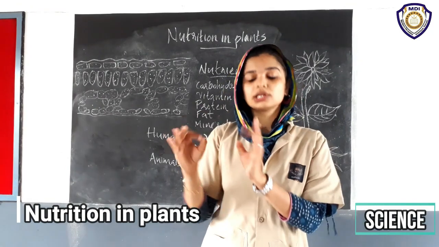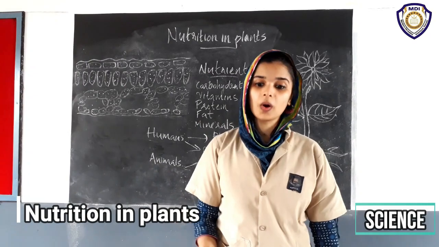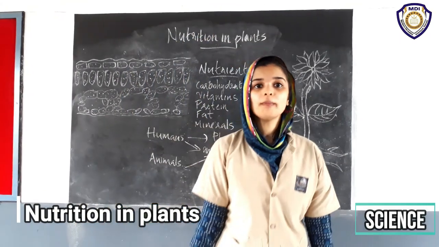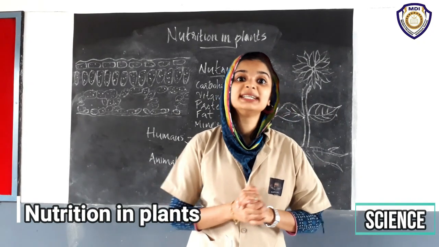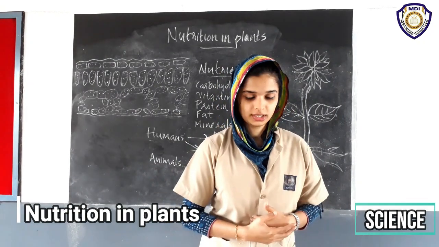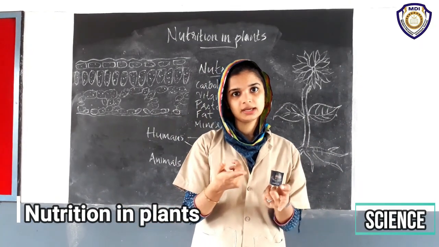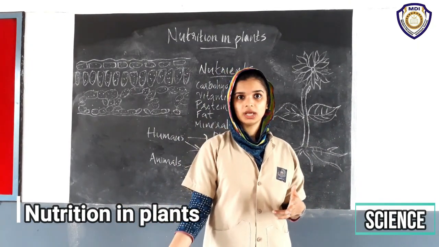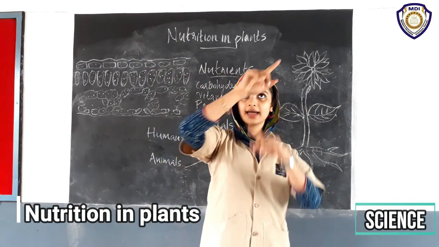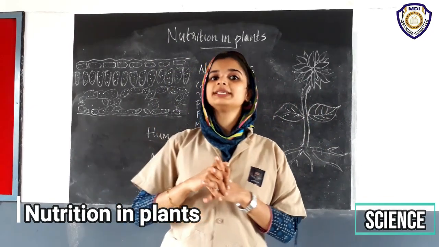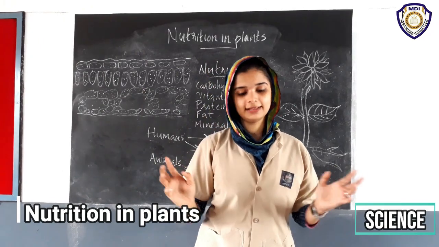These materials required to prepare food are called raw materials. What are raw materials? Raw materials are the materials required to prepare food. So plants get these raw materials from their surroundings. They get water from the soil. They get carbon dioxide from the air surrounding them. Okay, so they get their raw materials from their surroundings itself.